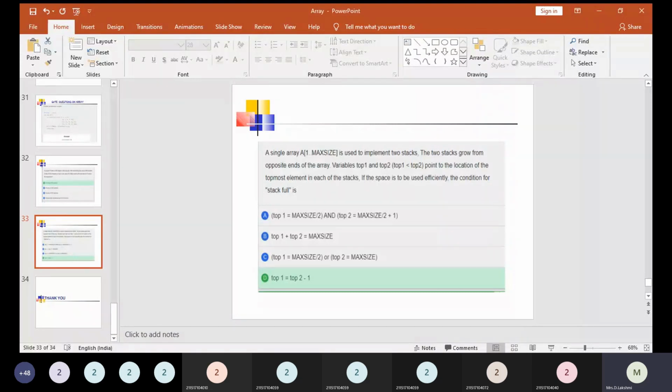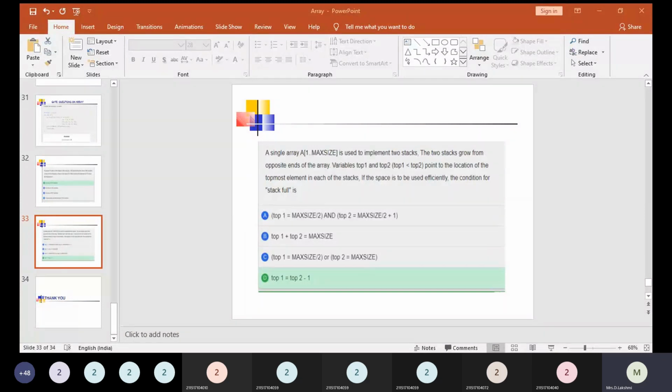Now, why is this stack question included here? Even the stack is going to be implemented using an array. In order to understand the concept of array in a better way, any data structure can be implemented either using the array or linked list, right? When you are implementing any data structure using array or linked list, it is categorized as dynamic memory allocation and static memory allocation. When you have dynamic memory allocation, we should use a linked list data structure. When you want to use static memory allocation, we need to go for array declaration.